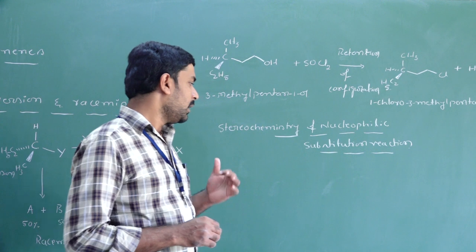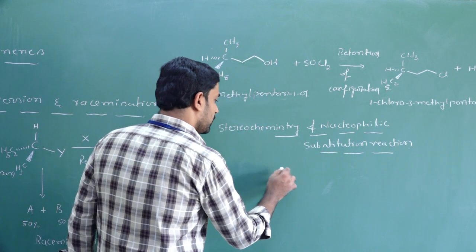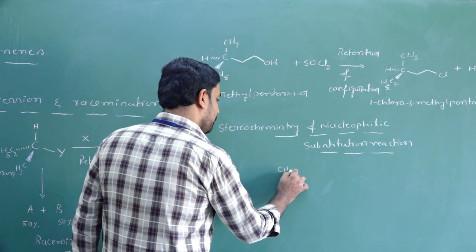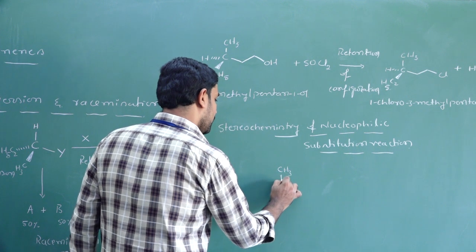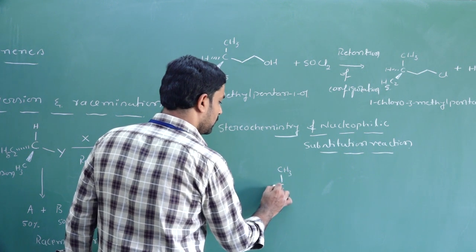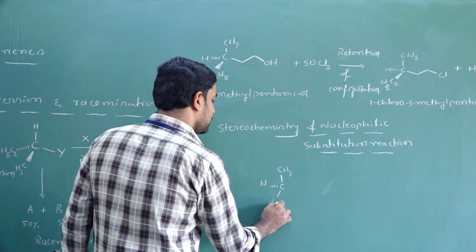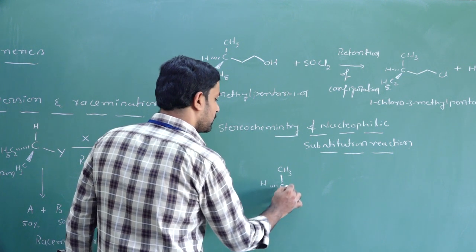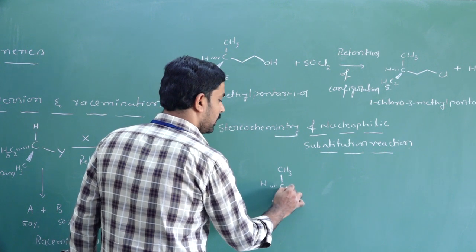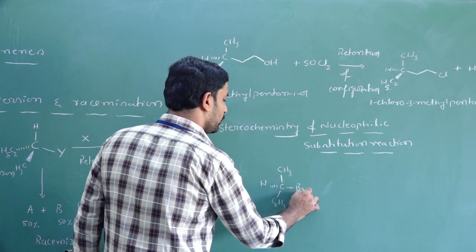That we can explain. For example, if you are given the alkyl halide CH3, C, hydrogen and C6H13, and here bromine.